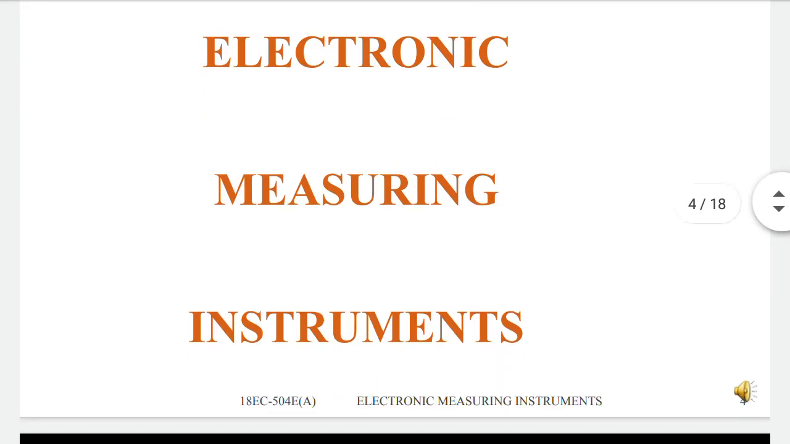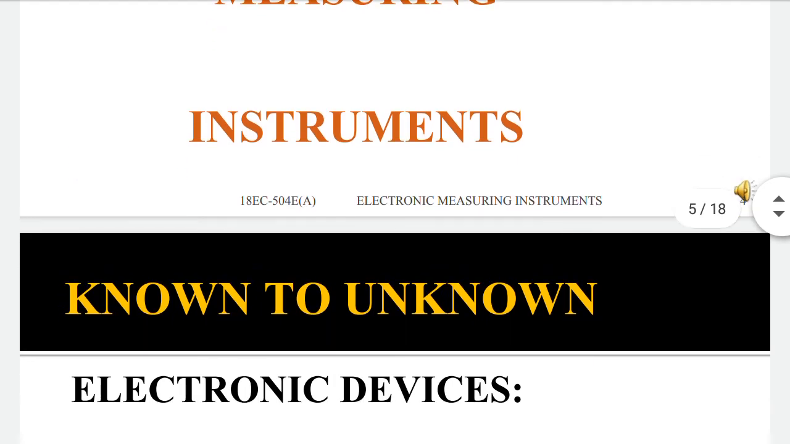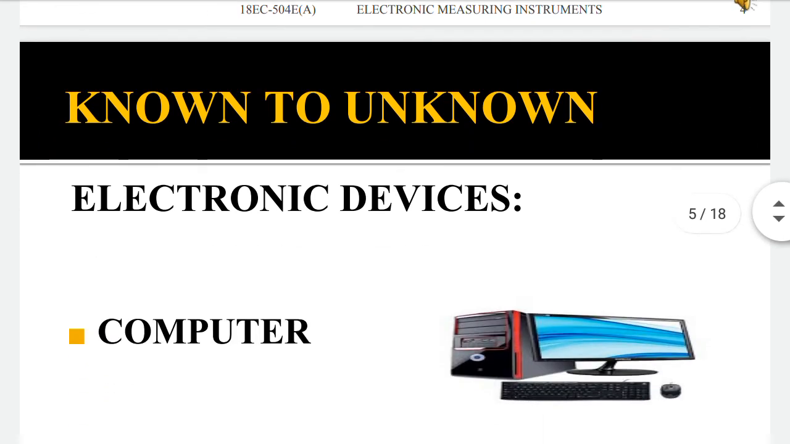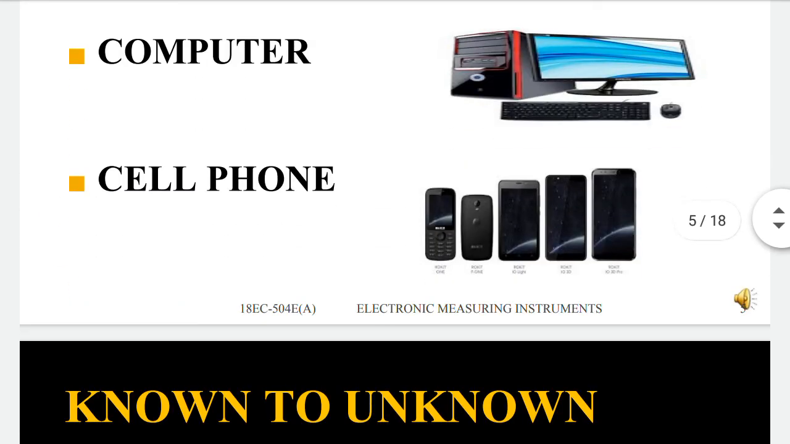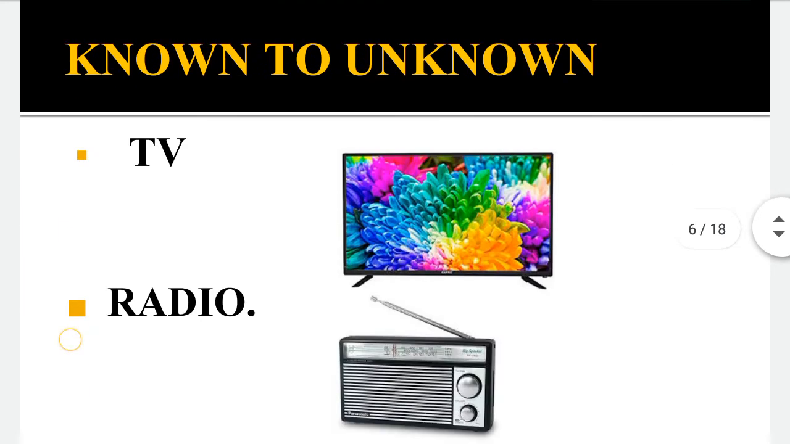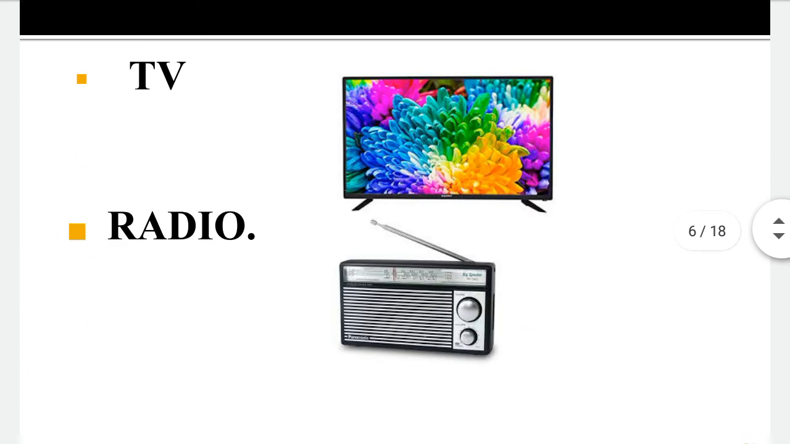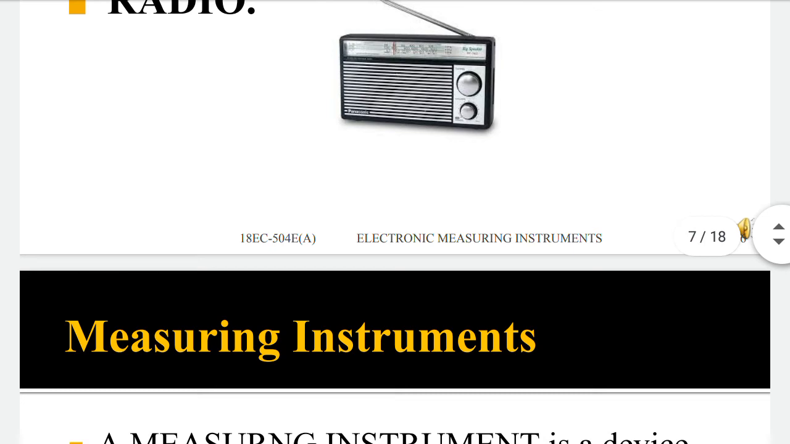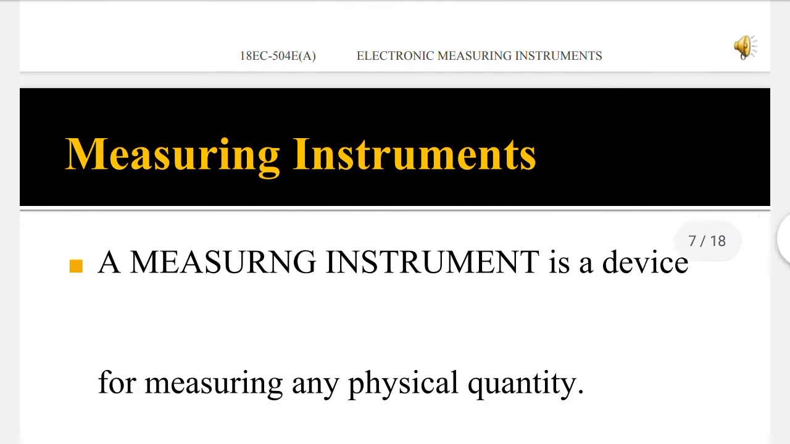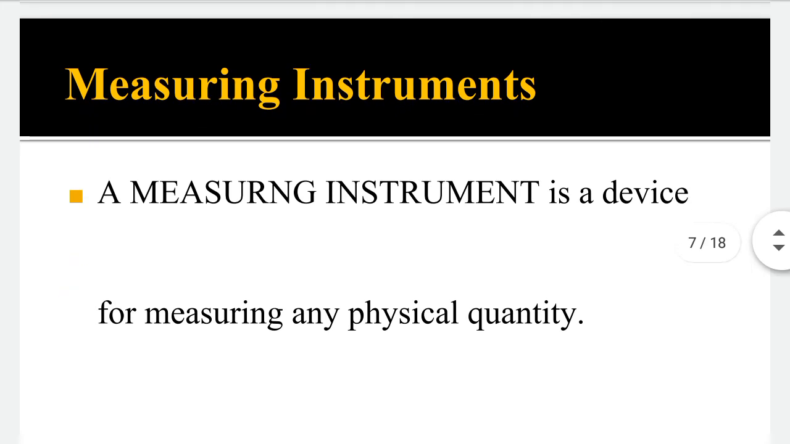So, you already know about electronic devices. Nowadays, we are using all the electronic devices in daily life, that is computer, cell phone, TV and radio. We are all familiar with this. So, electronic measuring instruments are nothing but the instruments which measure the electronic quantity or electrical quantity.